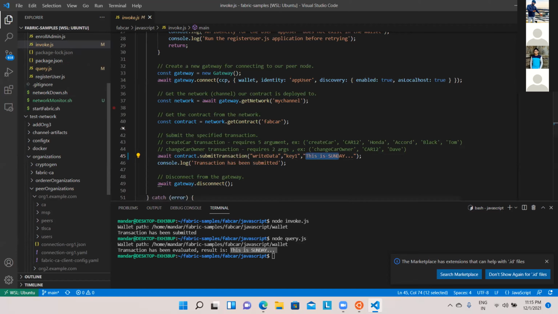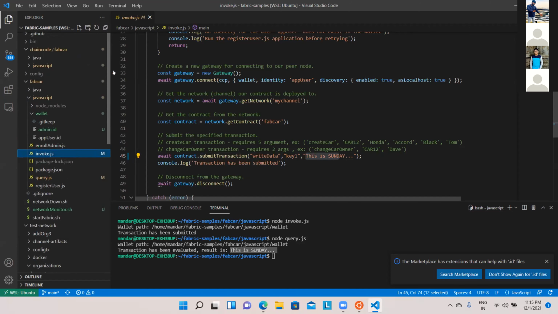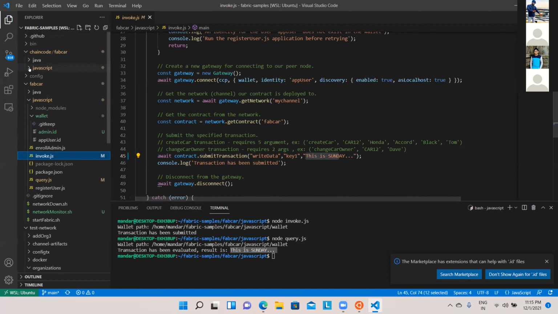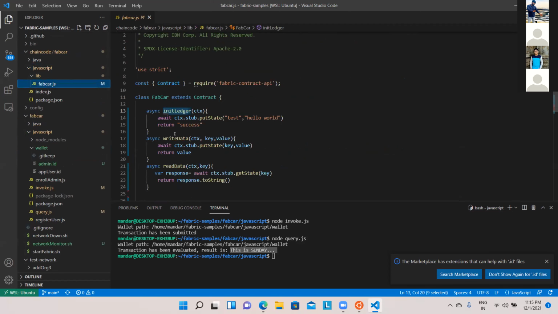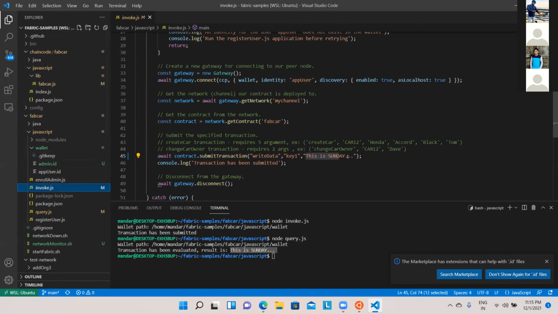Wherein, when I go to my actual file, in this particular fabcar.js, inside this file, if you see writeData, it also takes ctx. But as I told you, that is the context which will be given directly by Fabric. So you don't have to give that particular context, because it will be common between both the files. So this submit transaction will take only key and value. And this is the method.